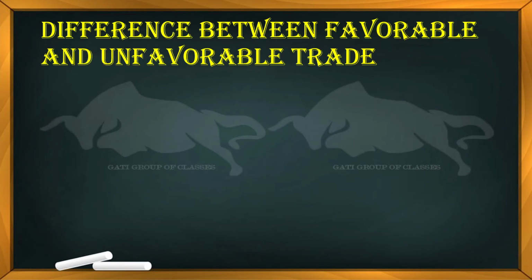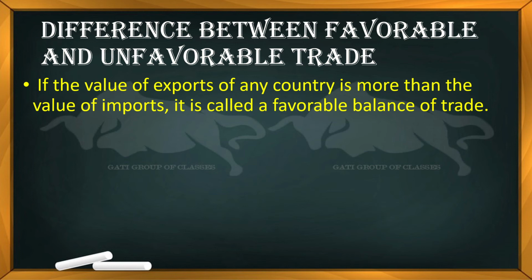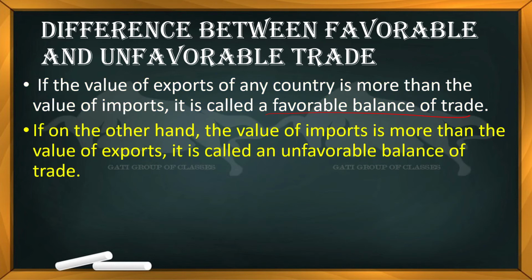So, what is the difference between favorable and unfavorable trade? What is the meaning of this? It is a very important thing: if the value of export is more than the value of import, if you are exporting more than importing, then it is a favorable balance of trade, and it is very beneficial, mostly for developed countries. I have observed that over so many years. On the other hand, if the value of import is more than the value of export, then it is called an unfavorable balance, because we are importing more than exporting. So it will be a great loss to us.